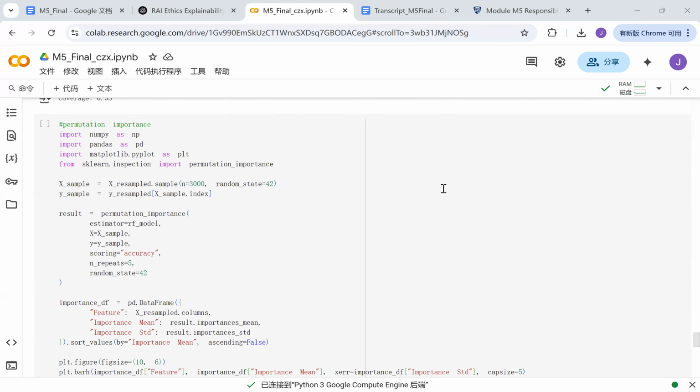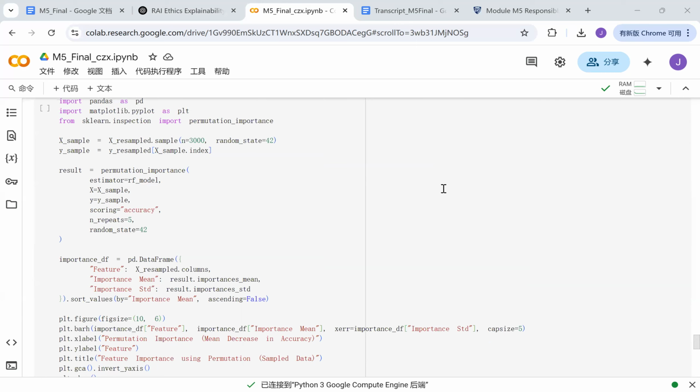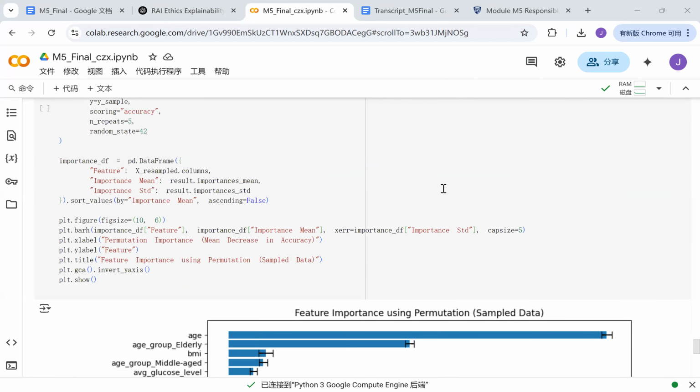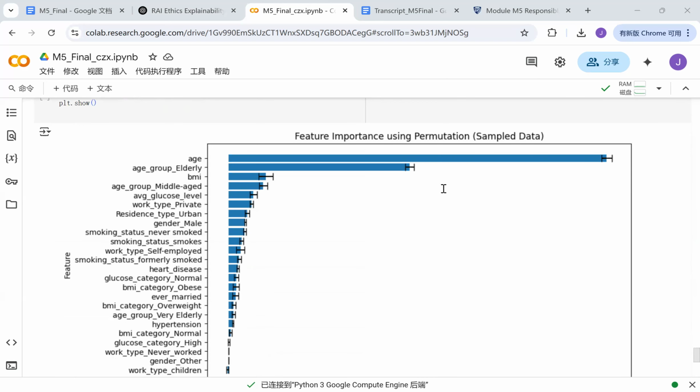And let's see the permutation importance. This code measures how much each feature impacts model accuracy by randomly shuffling them and checking the drop in performance. The first step is sample data, and second, we calculate permutation importance. And the third one is store and sort the results. And the last one is visualize the importance. This chart shows which features impact the model's accuracy most. The longer the bar, the more important the feature.